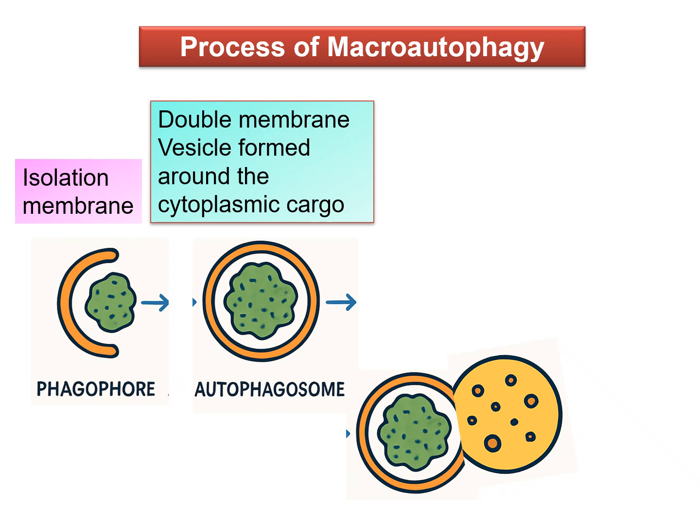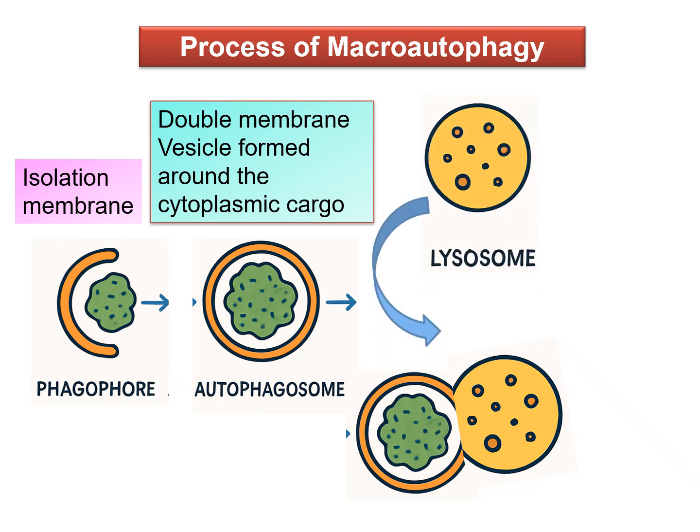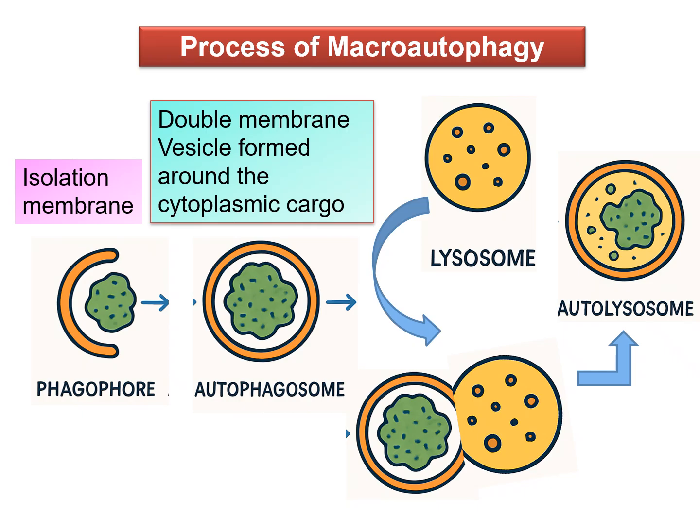This is the autophagosome. Now this autophagosome fuses with the lysosome to form an autophagolysosome. The lysosomal hydrolytic enzymes are released into the autophagosome, resulting in degradation. That is, the autophagolysosome is formed where, because of the hydrolytic enzymes, the cytoplasmic material is degraded. So this is the process of macroautophagy. As I told you, in microautophagy and chaperone mediated autophagy there is no autophagosome formation. It occurs exclusively only in macroautophagy.